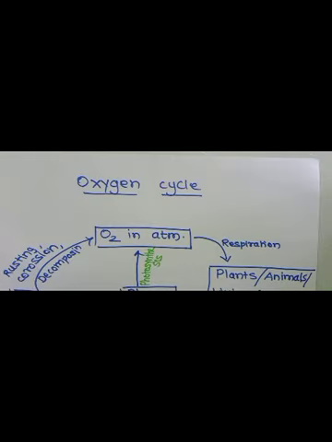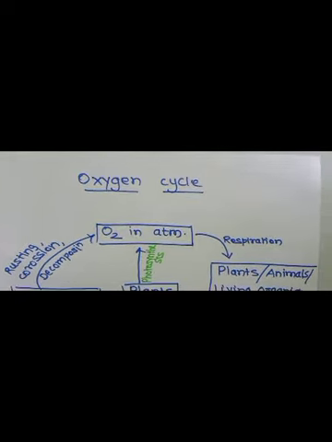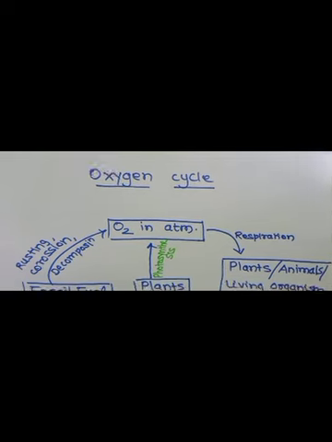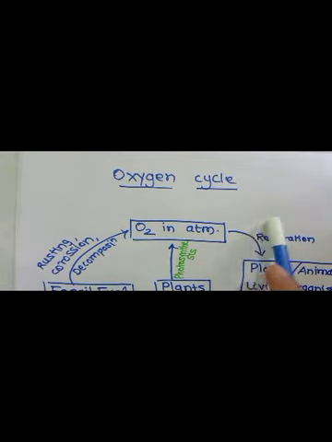Students, let us begin with the second biogeochemical cycle, that is the oxygen cycle. We all know oxygen is the life supporting gas which is required by all living organisms. Now this oxygen is present only in 21% in the atmosphere. It is also present in the hydrosphere and lithosphere. This circulation and recycling of oxygen within the biosphere is called the oxygen cycle.